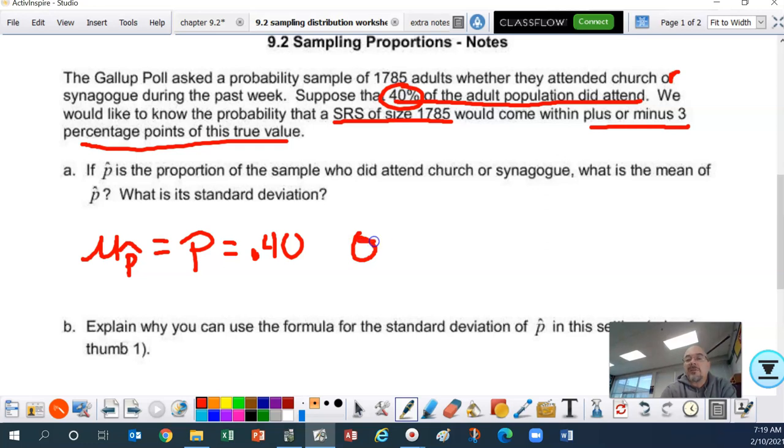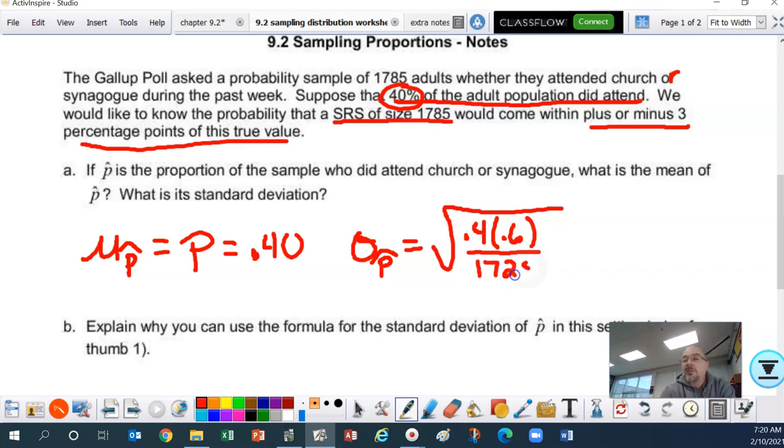Our standard deviation is going to equal the square root of 0.4 times, now folks, 1 minus 0.4 is 0.6. Just put its complement in there. Those two always have to add up to 1, remember. Divided by 1,785. If we type that in, I'm not going to take time to type that in, folks, because I know you can do it.